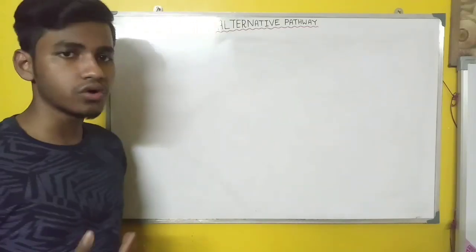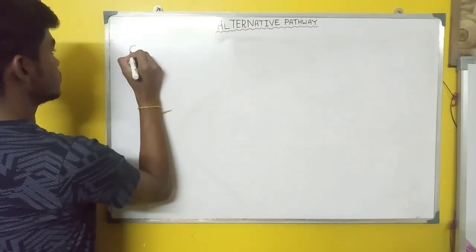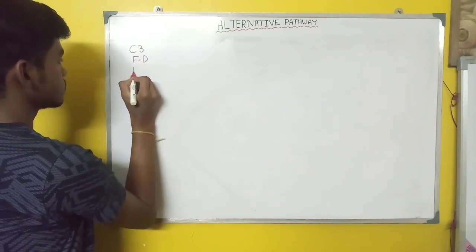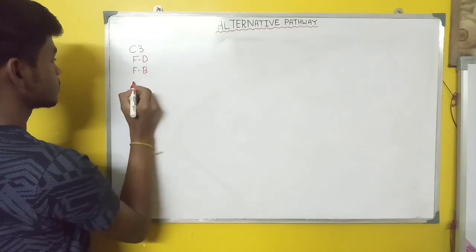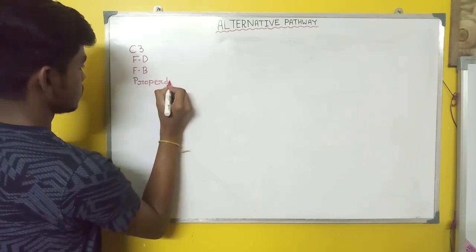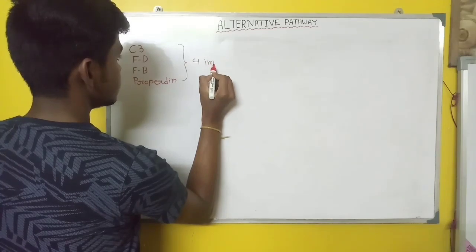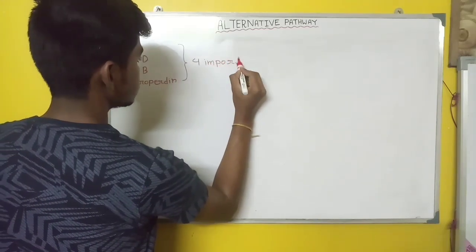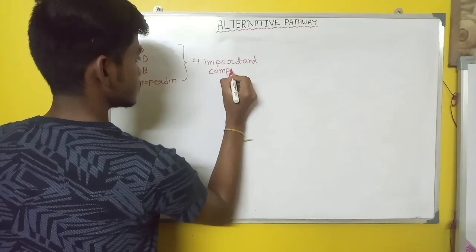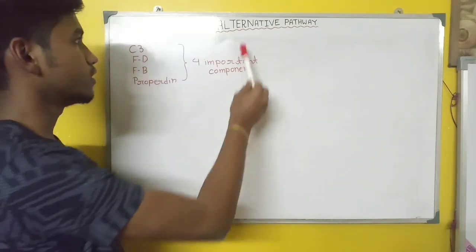The four components which play the important role in the alternative pathway are C3 protein, factor D, factor B, and properdin.